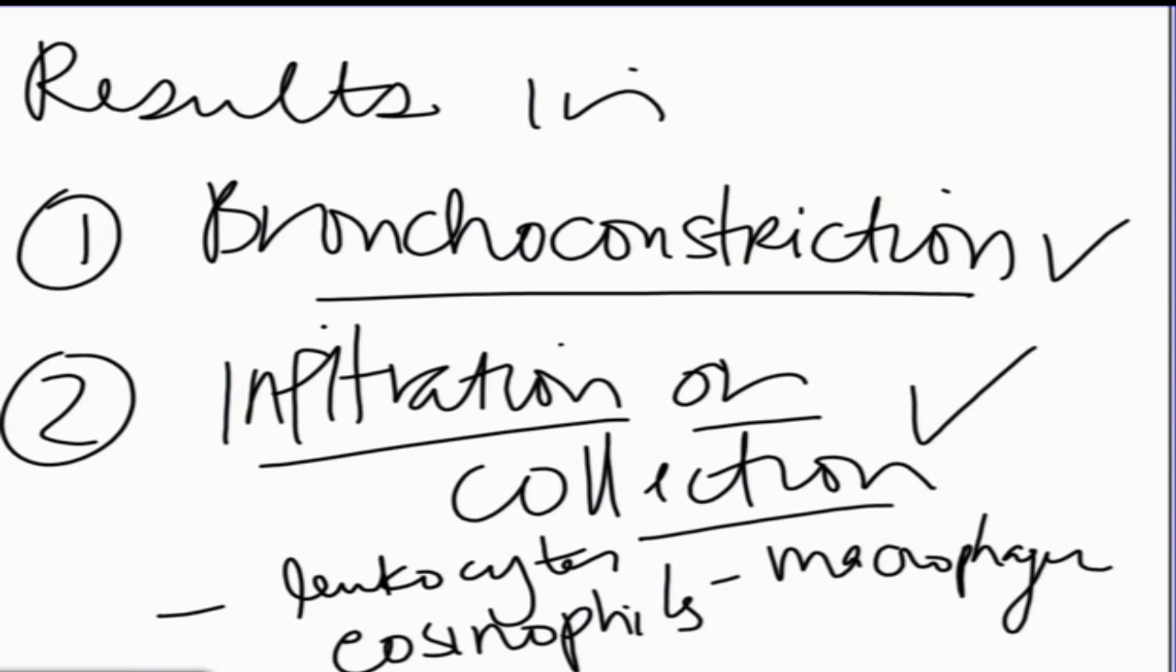So in summary, that process, that introduction of the allergen, the binding to the individual mast cell and IgE, results in bronchoconstriction and infiltration or collection of those leukocytes, eosinophils, and macrophages that results in swelling and mucus production. That's the pathophysiology of asthma.